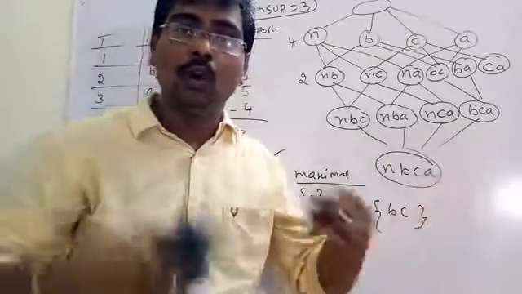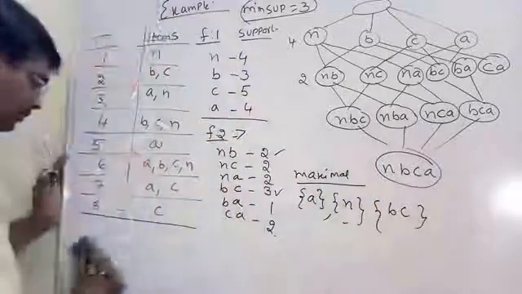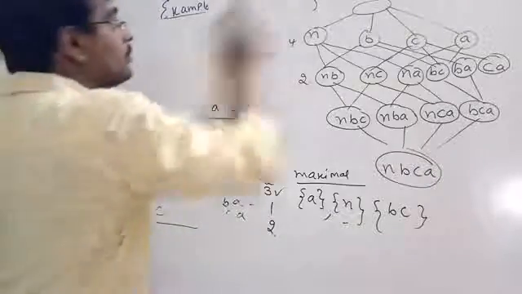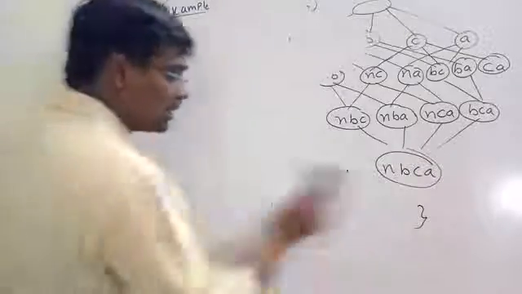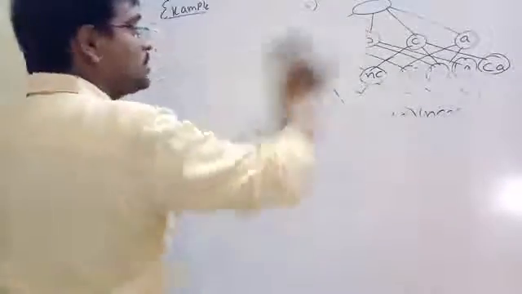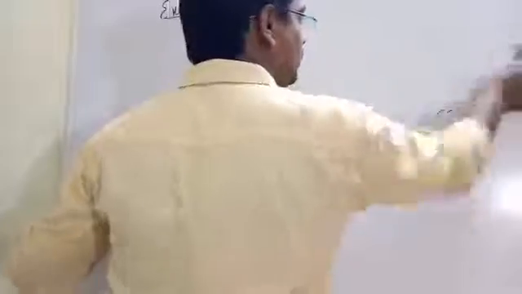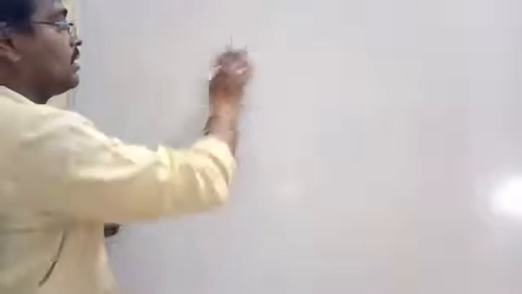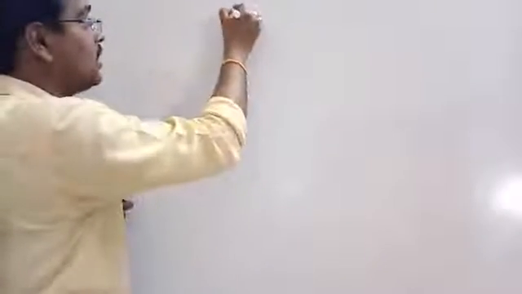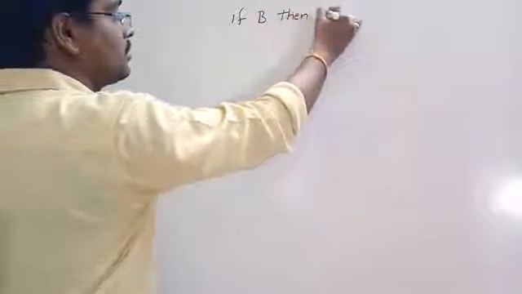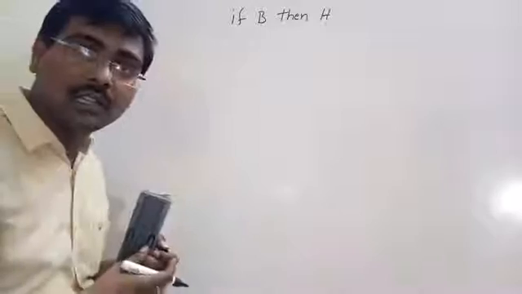Now we will move to how to derive the rules. Suppose consider minimum support is equal to 3 and confidence is equal to 0.6. Generally, the rules are represented as if B, then H.